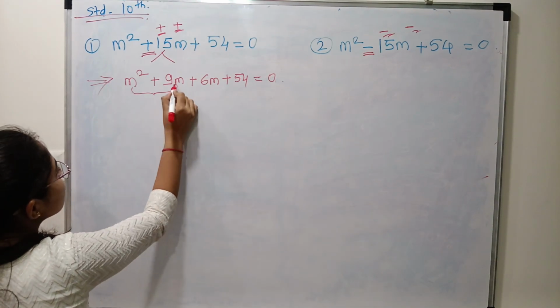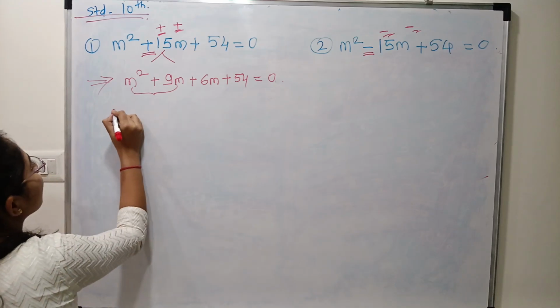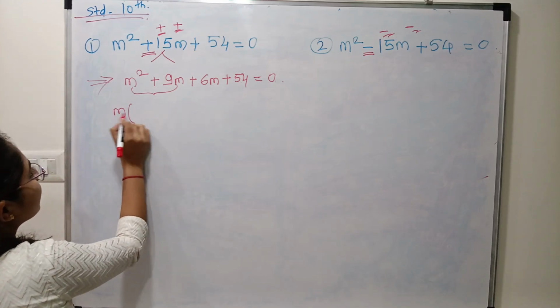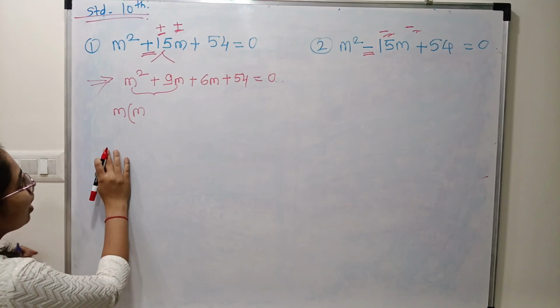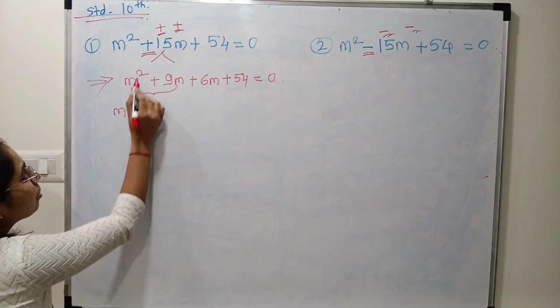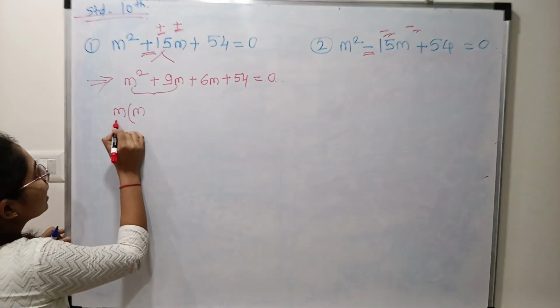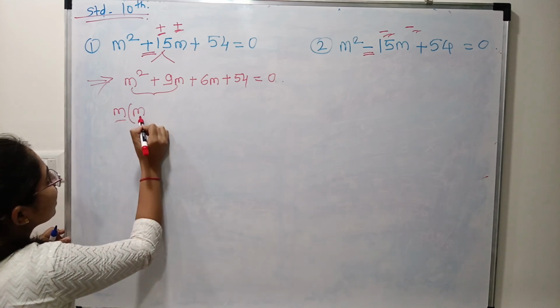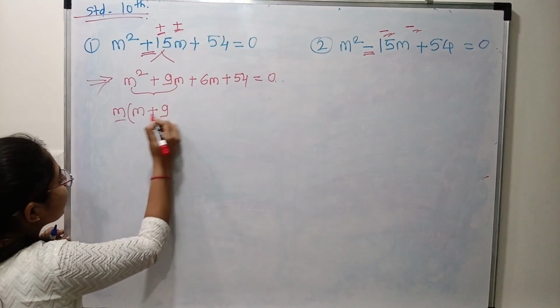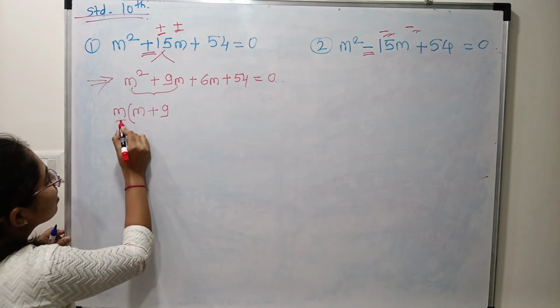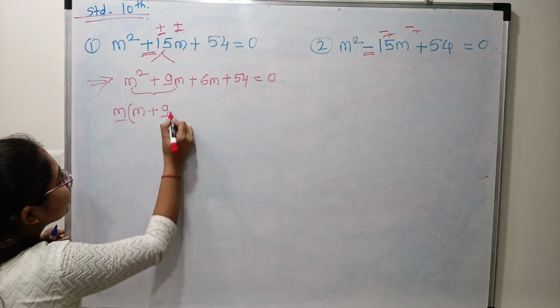From these terms we have to take m common, and in the bracket m plus 9 will come. How? M into m square, and m into 9, 9m.